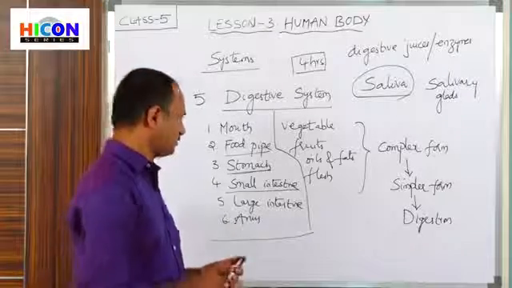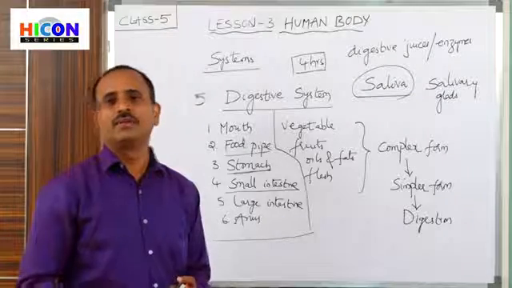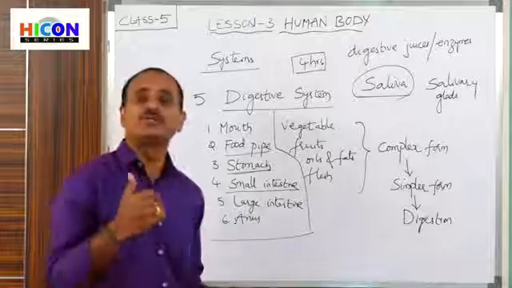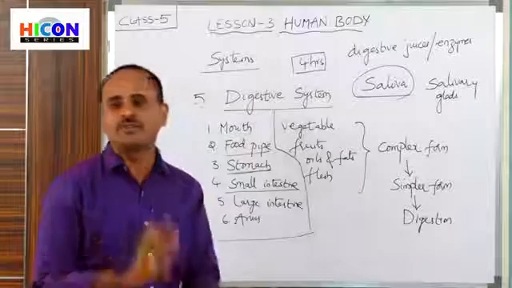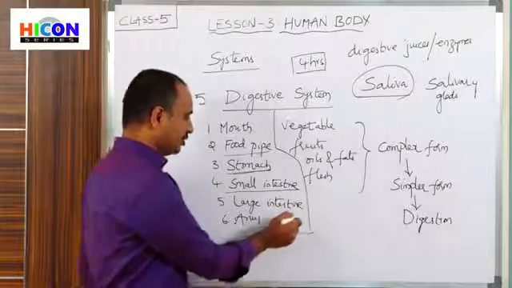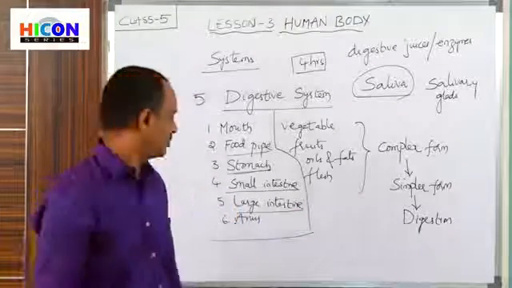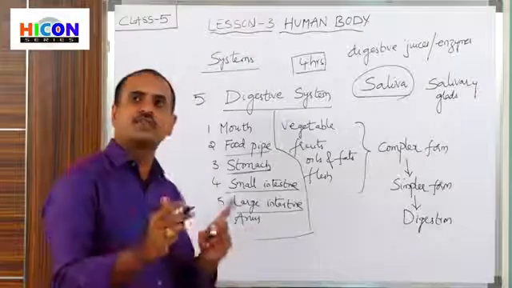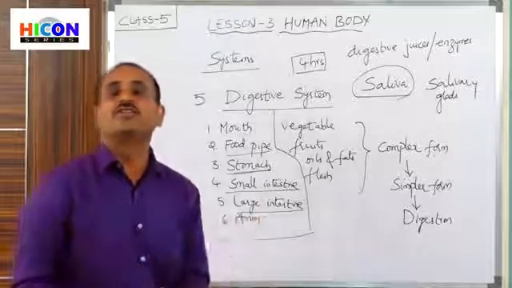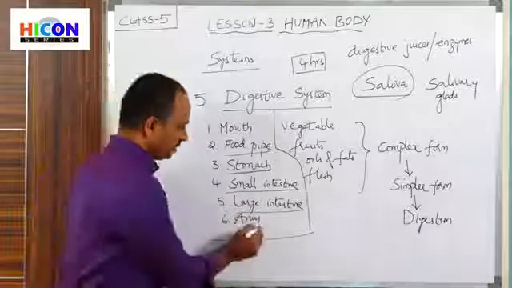Next, the remaining undigested food, that means the food items which are not converted into a simpler form, are called undigested food. That undigested food reaches the large intestine. The food which is undigested is sent to the large intestine, and from the large intestine the undigested food comes out from our body through the anus.